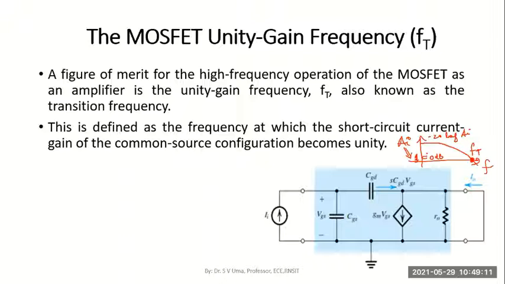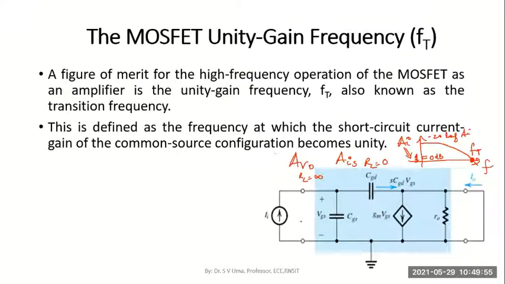So we are talking about the MOSFET in common source configuration, and we always call the current gain the short circuit current gain, because whenever we find the current gain, we always short the output side. RL is removed and it is shorted. Whenever we find the voltage gain, remember we used to make RL infinity. We used to find the open circuit voltage gain, AVO. This is found when RL was infinity, whereas the current gain is the short circuit current gain. It is found when RL is 0, shorted.